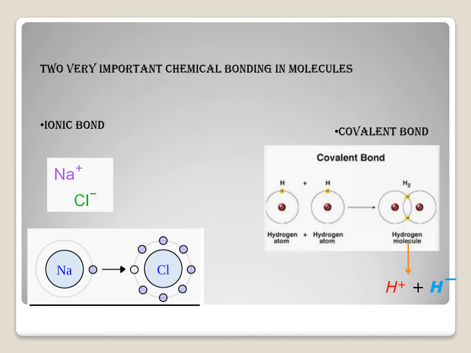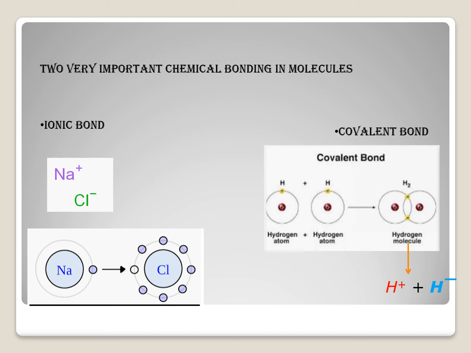Now what happened? When you provide some different circumstances, you will get H plus and H minus. Why are we going to talk about H plus and H minus? As we know, in an ionic case, two different ions are there, plus and minus. In covalent, this one is not a different ion. This one is a neutral atom or radical atom, H H. So H H, they are making an H2.